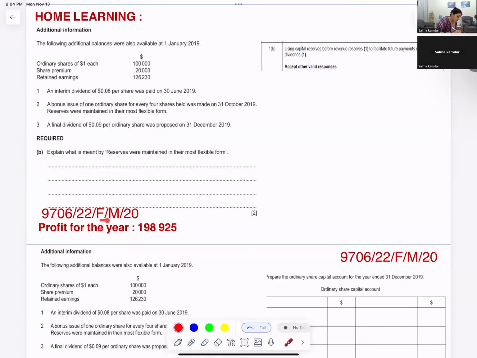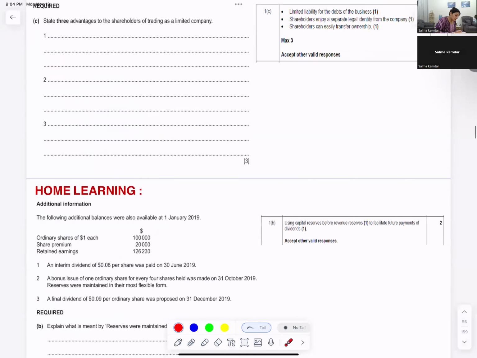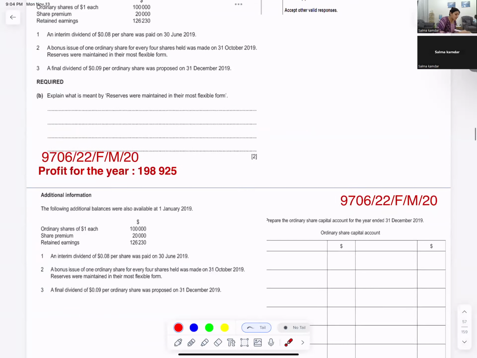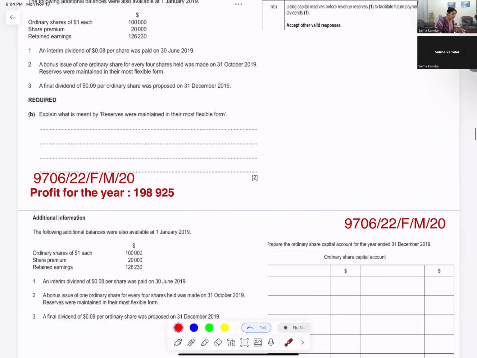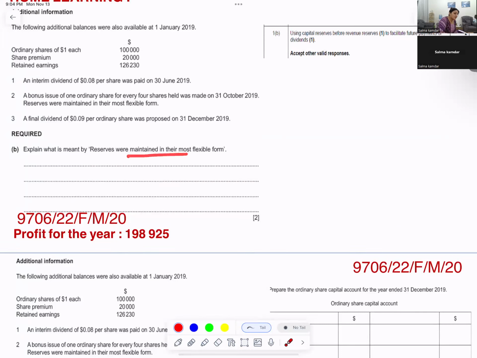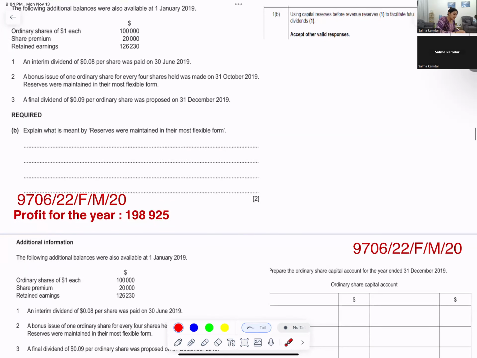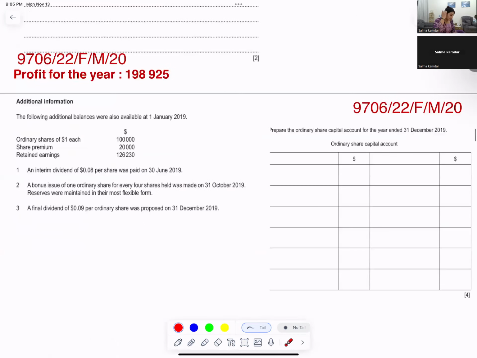Now we're going to do a sum of Feb-March 2020, paper 22. First question is, what is meant by reserves were maintained in their most flexible form? When I say reserves were maintained in their most flexible form, it means that the capital reserves are used before we are using the revenue reserves so that we facilitate the future payments of dividend. This is the meaning of reserves being used in their most flexible form. Use the capital reserves first, and then you will use the revenue reserves.